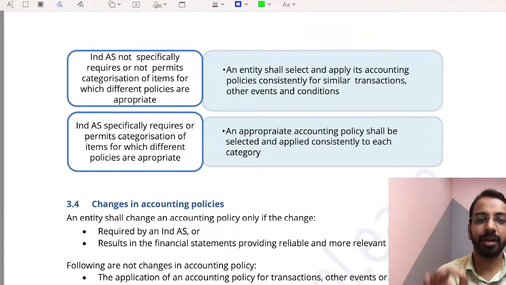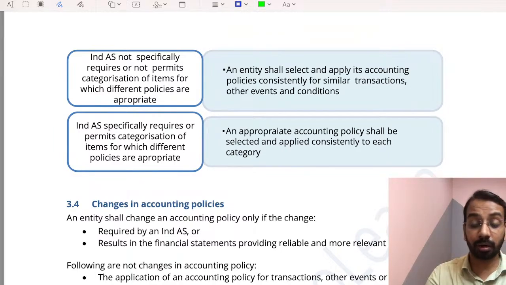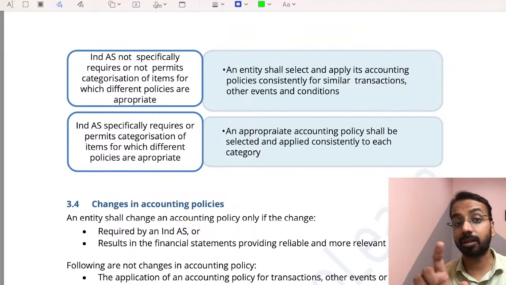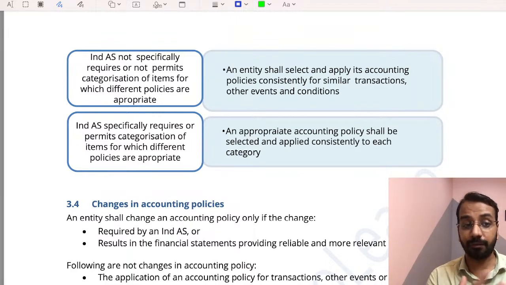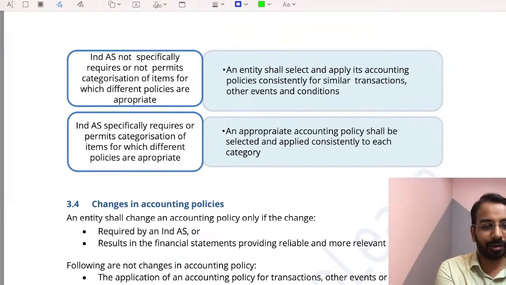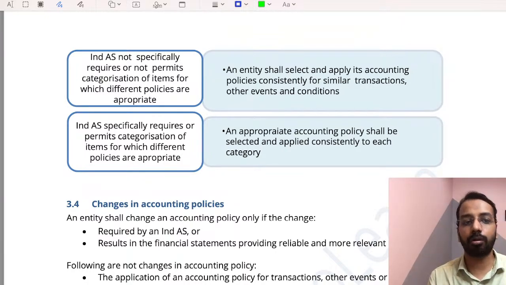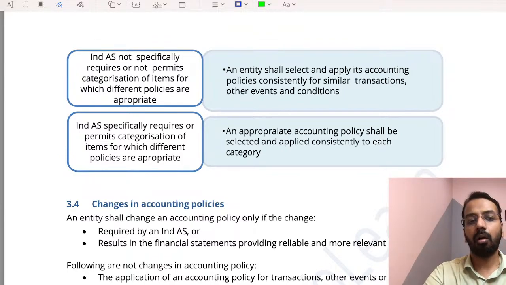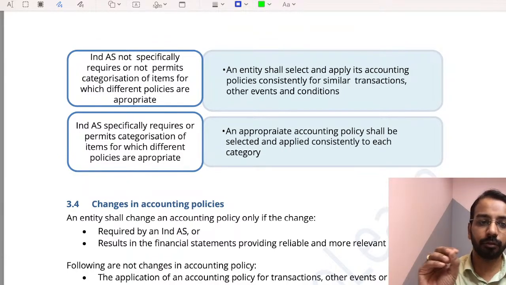Similar transactions should follow the same or similar accounting policies. You cannot have one accounting policy for one transaction and another accounting policy for a similar transaction. That is why, if you go to Ind AS 16 and carry out revaluation, you have to do it for the entire class of the asset. You cannot say half I will revalue, half I will not. Land and building, all of it, you have to do on, let us say, the revaluation model or the cost model.